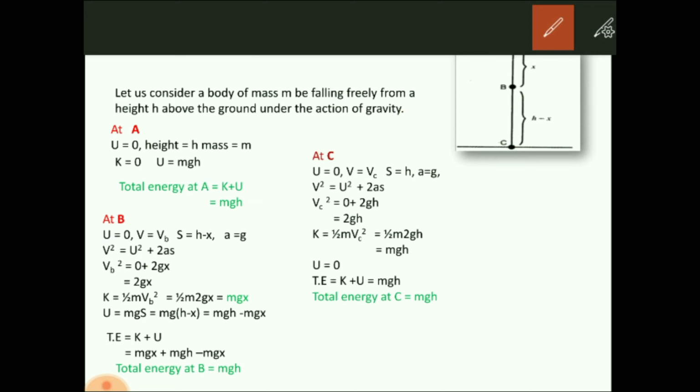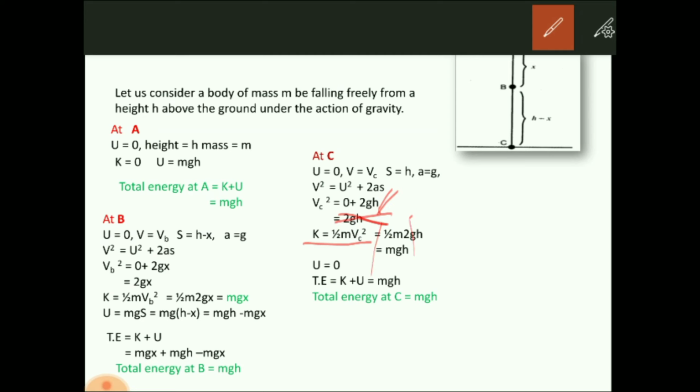2as becomes h, because the body has already covered the distance h. So Vc square becomes 2gh. Now again I want to know the kinetic energy at point C. What is the kinetic energy of the body at point C? It is half mv square. Half is half already, m is the mass, Vc square, we put this value 2gh. So half m 2gh, the 2 and half get cancelled.